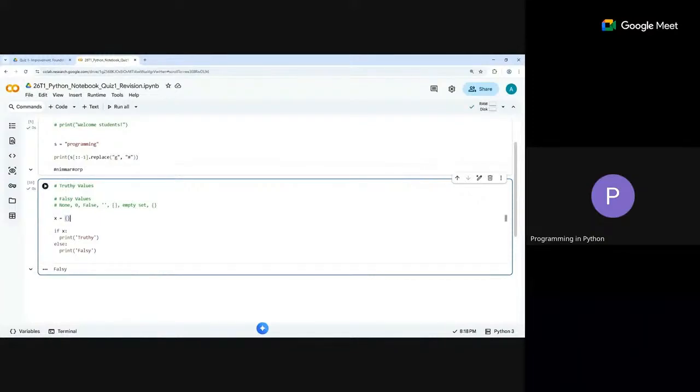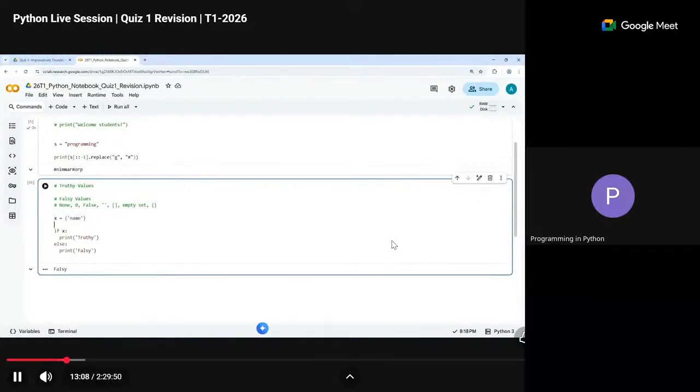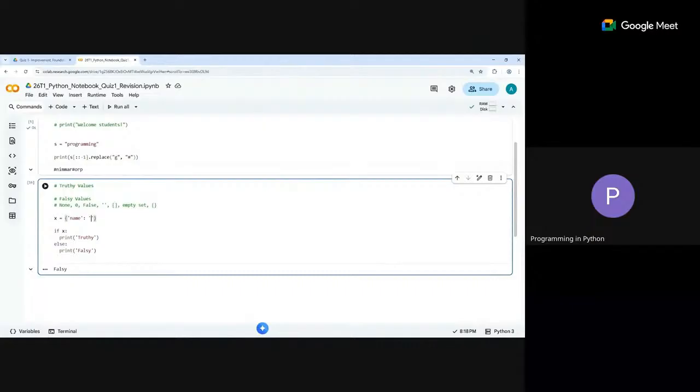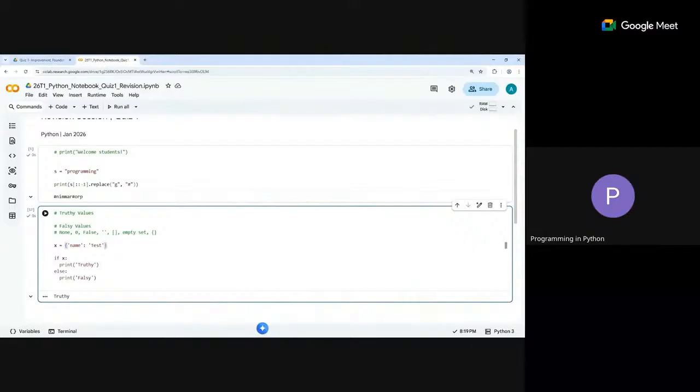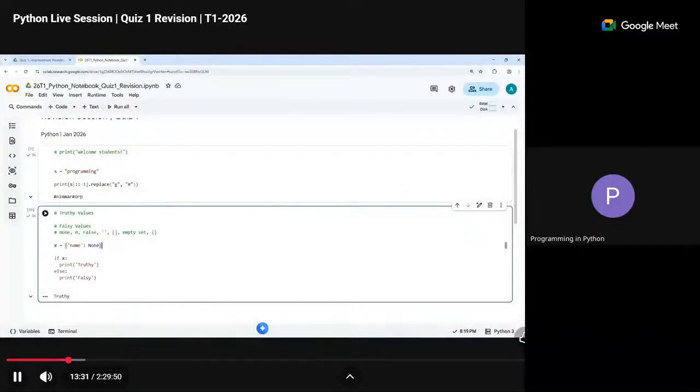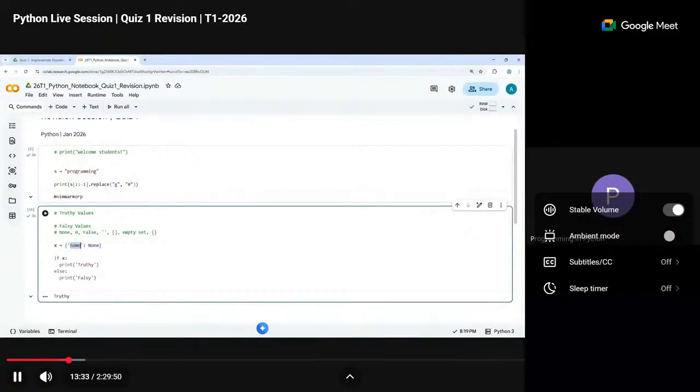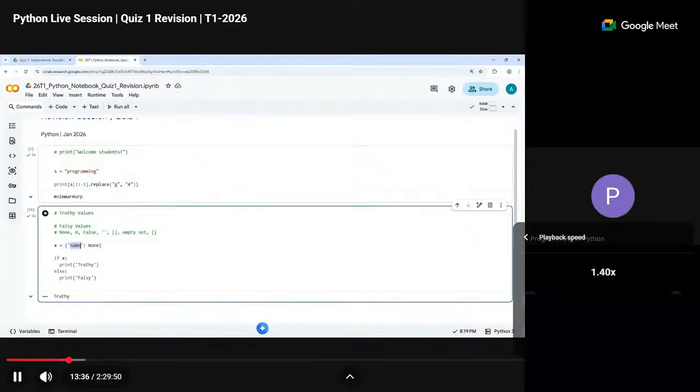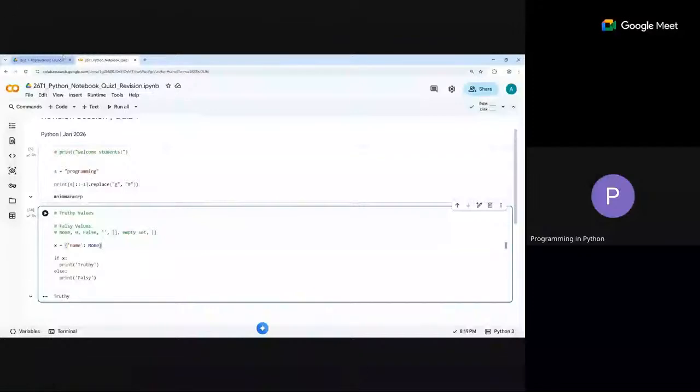So let's assume there's a key here, some name, test. Now it becomes truthy, right? Because you have something. So it depends on the number of keys in the dictionary, not on the values. So if name is None, it doesn't mean the dictionary becomes falsy. These are the keys which are making it true or false. If the number of keys is more than 0, then essentially consider it true. The same goes for sets as well as for lists. Is the idea clear? Shall we move on to the next question?